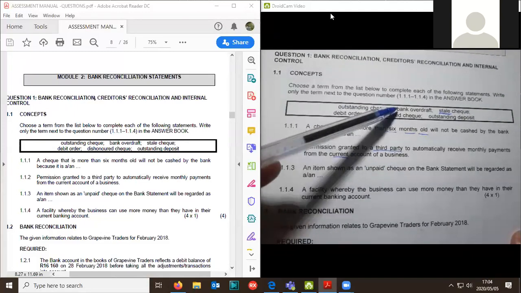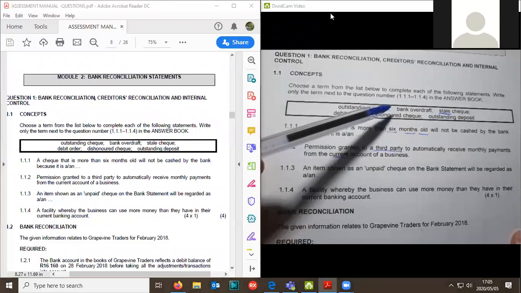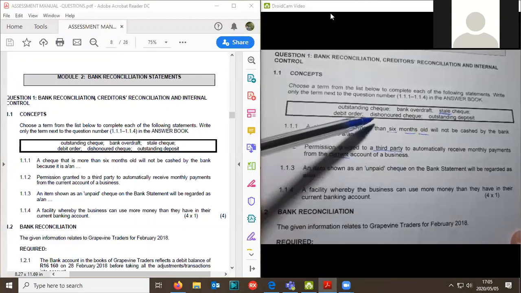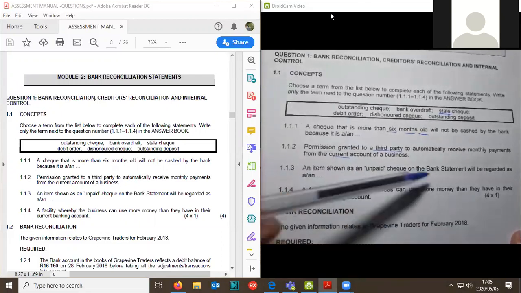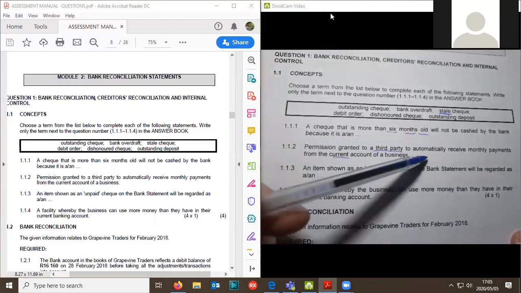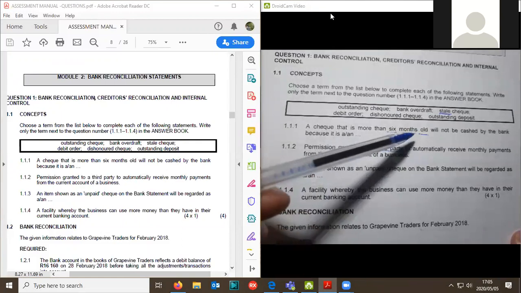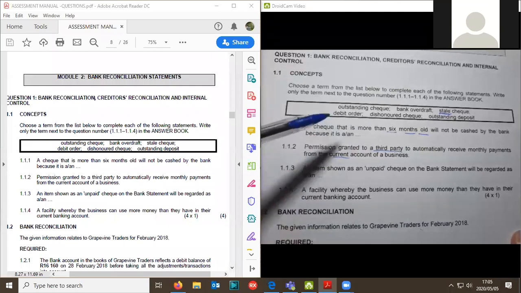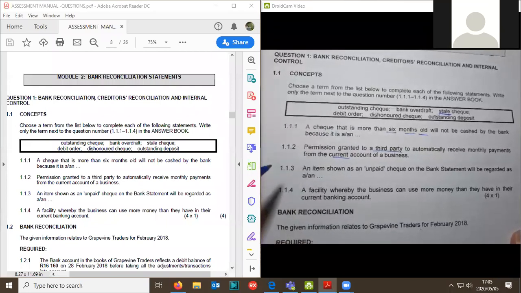Bank overdraft, most definitely not. Then we've got debit order. Come, boys, girls, write down something for me. This is question 1, worth 4 marks. Third party to automatically receive payments. Outstanding deposit, not really. Dishonor check, not really. The only thing that can be is debit order. There we go. So that would be the debit order.